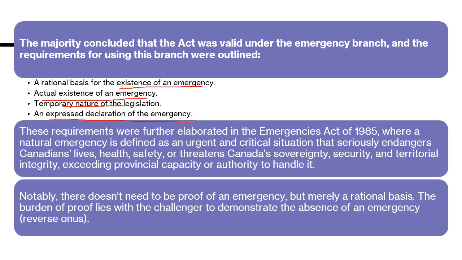So these requirements were further elaborated, where a national emergency is defined as an urgent, critical situation, like one seriously endangering Canadians' life, health, safety, as we saw in the situation of COVID-19, that threatens Canada's sovereignty, security, territorial integrity. So all these matters cannot be handled by some provincial authority, because they are all matters of national concern plus emergency.